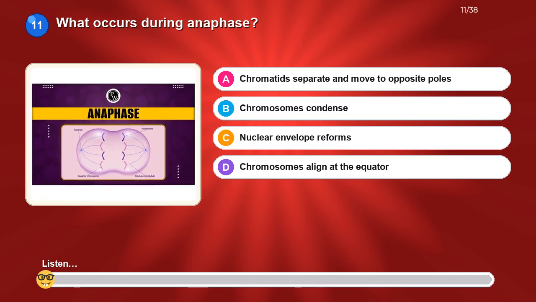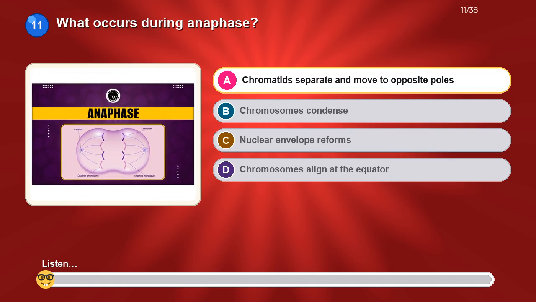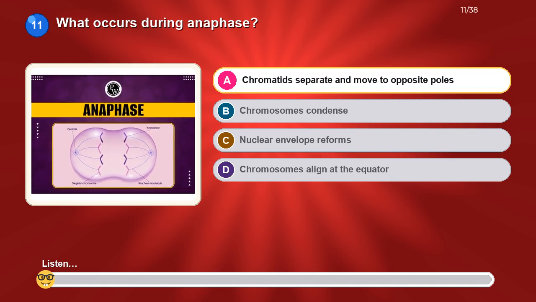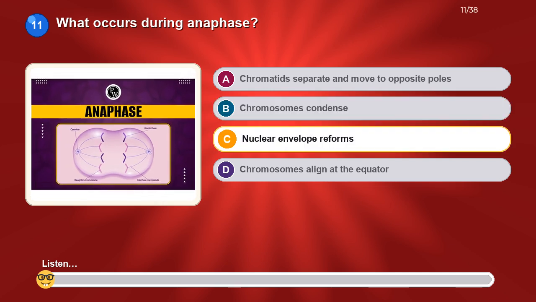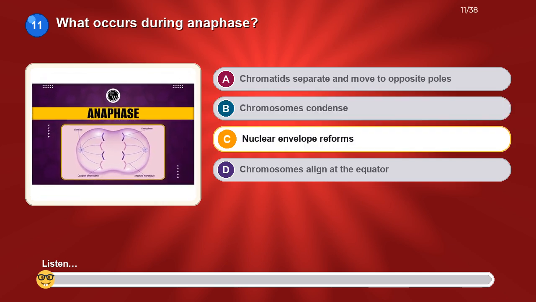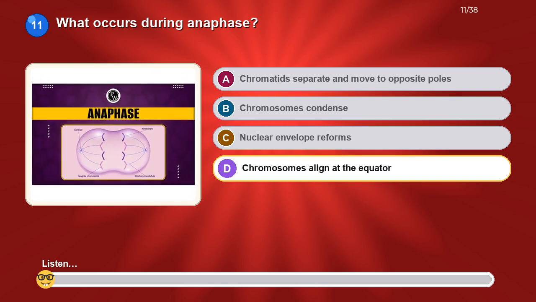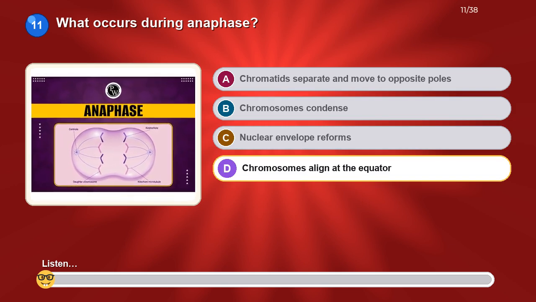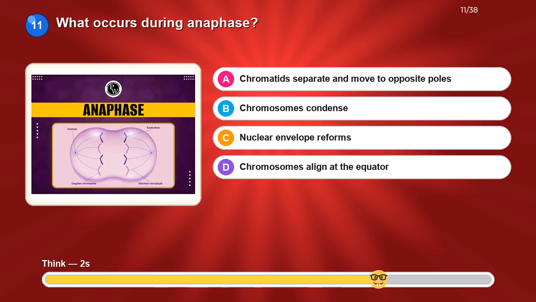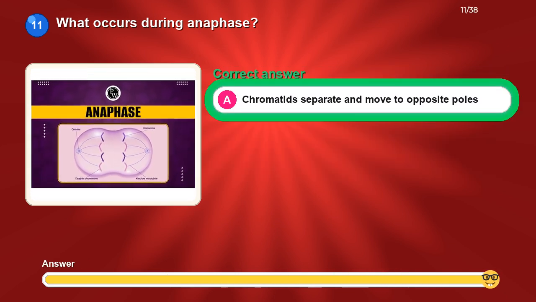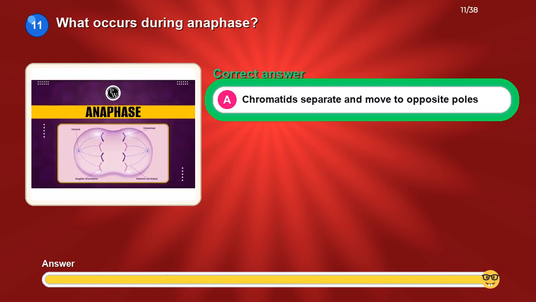What occurs during anaphase? Option A, chromatids separate and move to opposite poles. Option B, chromosomes condense. Option C, nuclear envelope reforms. Option D, chromosomes align at the equator. The correct answer is chromatids separate and move to opposite poles.